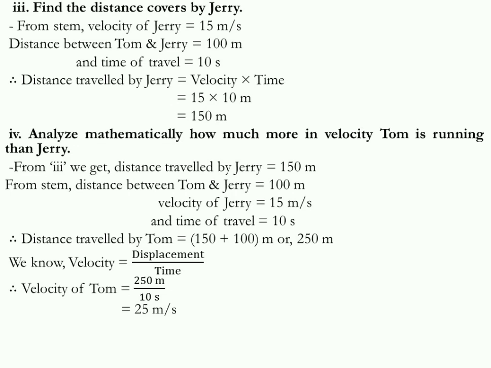So here is 3 marks, and specifically the given information we are using, that should be for 1 mark. So as Jerry's velocity was 15 meter per second and we have found Tom's velocity is 25 meter per second, so difference between them is 10 meter per second. So Tom is running 10 meter per second more velocity than Jerry. So that is the answer.